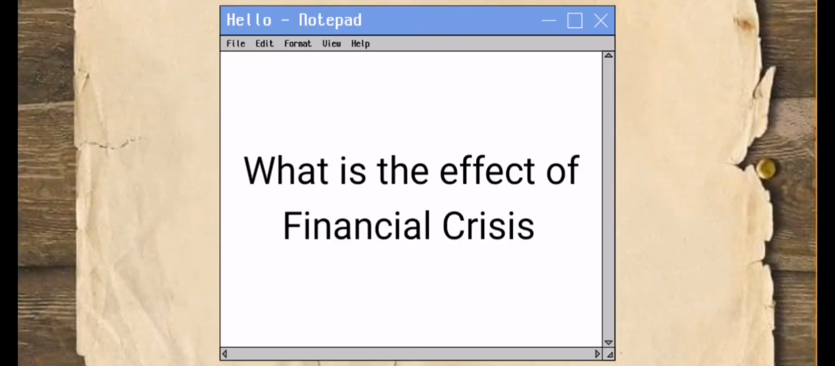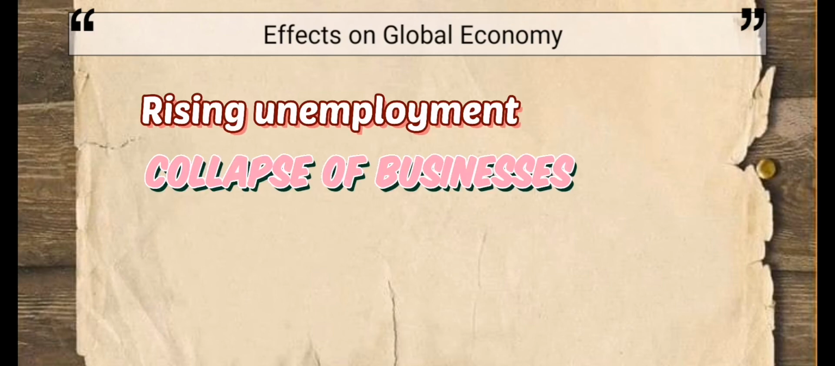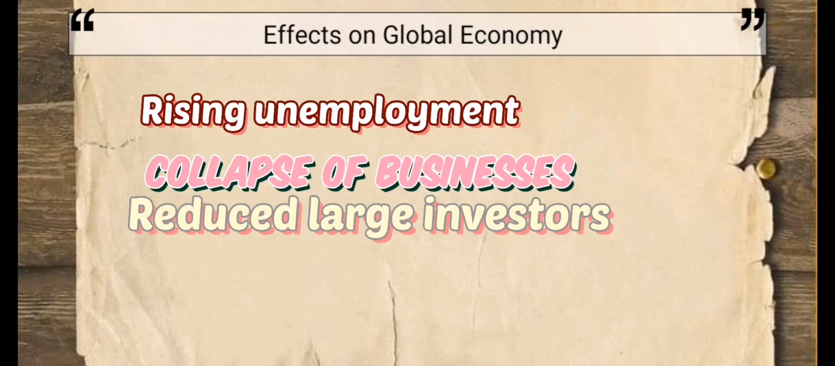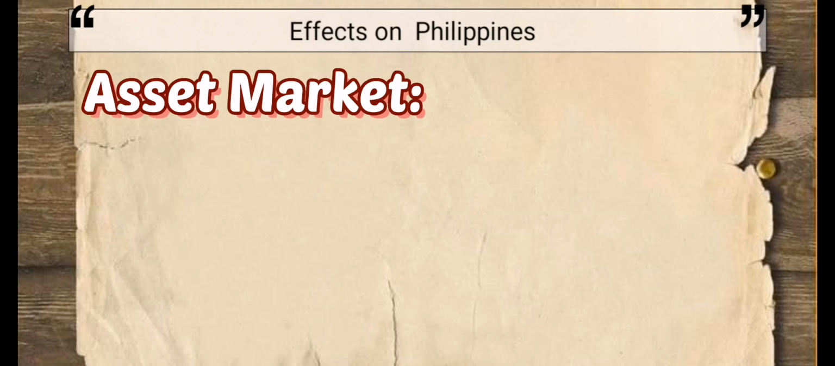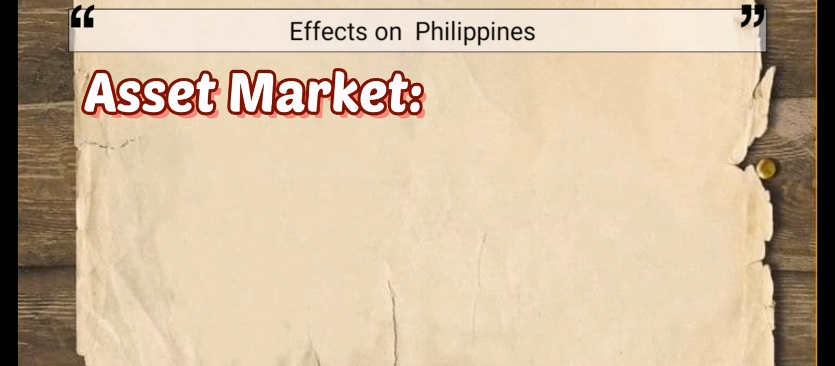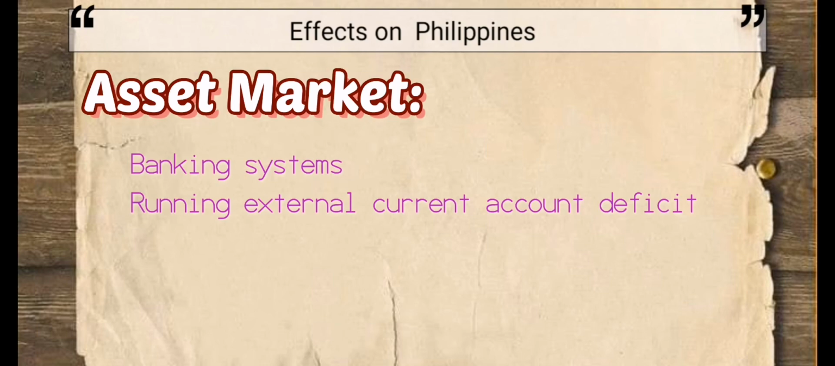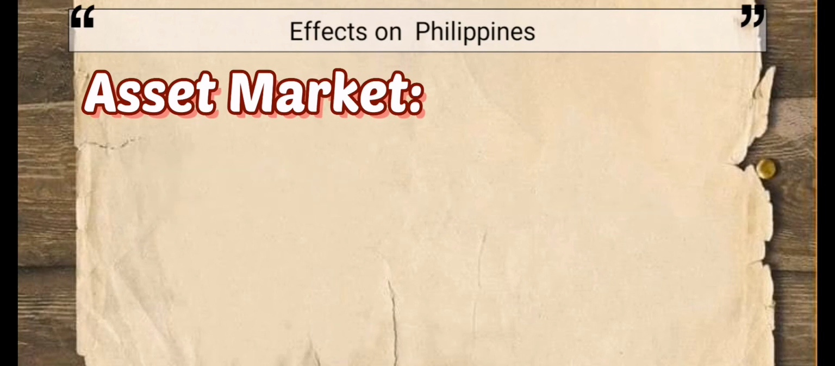What is the effect of the financial crisis on the global economy and the Philippines? The financial crisis had a major impact on the global economy, such as rising unemployment, collapse of businesses, reduced large investors, and of course, it caused poverty. In the Philippines, the impact was on the asset market, where the exchange rate also exhibited volatility, with the peso depreciating 16.6% and appreciating 39% against the US dollar. It also put pressure especially on economies with high foreign participation in local equity markets, banking systems, and those running external current account deficits.